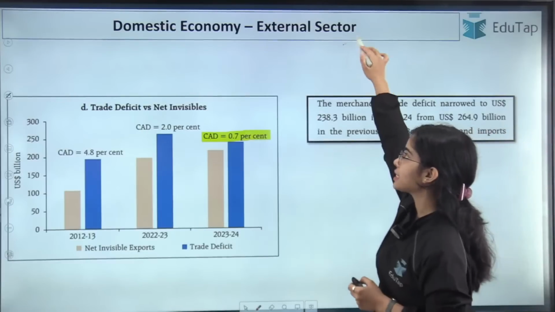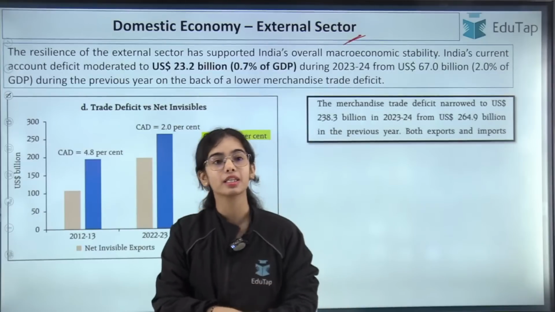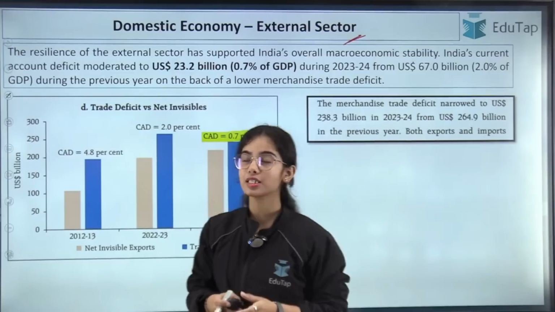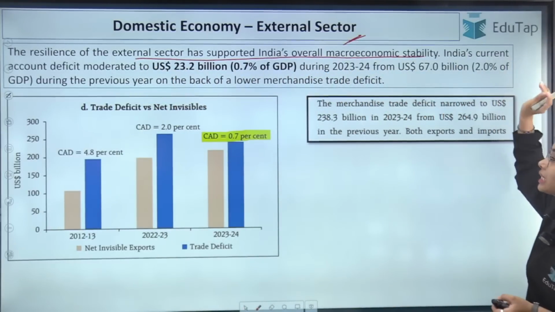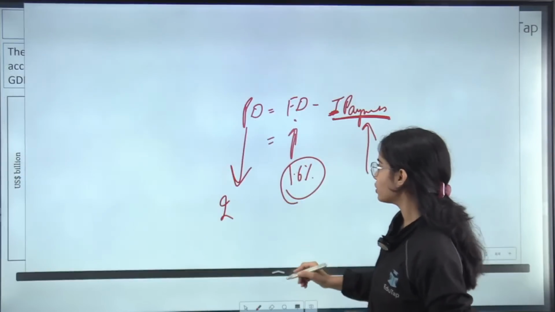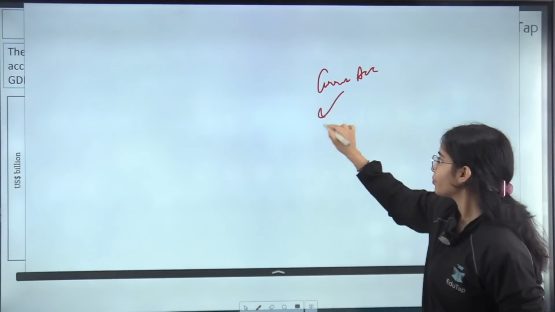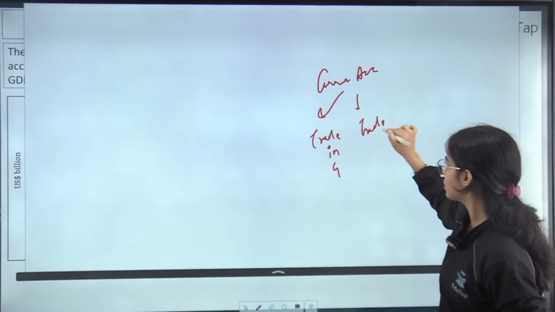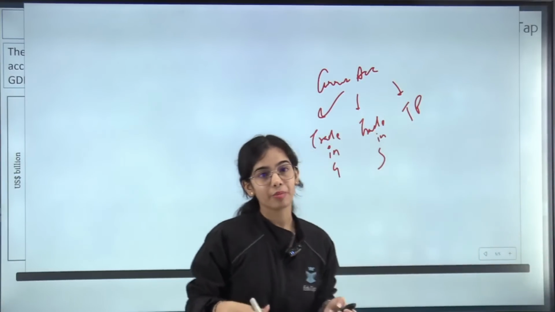Now coming to the external sector, the domestic economy, external sector. These data you have also seen in the balance of payment statement that the RBI recently released, that the resilience of the external sector has supported India's overall macroeconomic stability. India's current account deficit: I hope you know that the current account is the trade in goods, the trade in services, and the transfer payments, that is the remittances that are coming in the country.